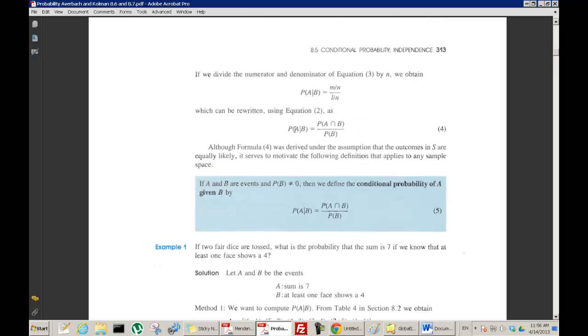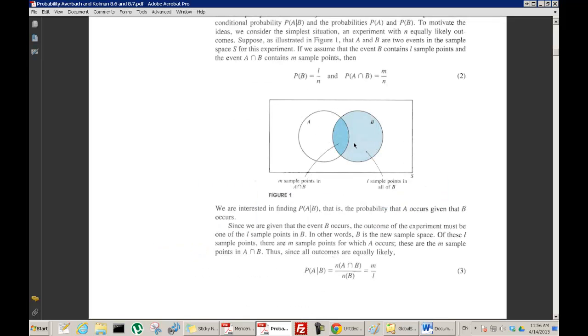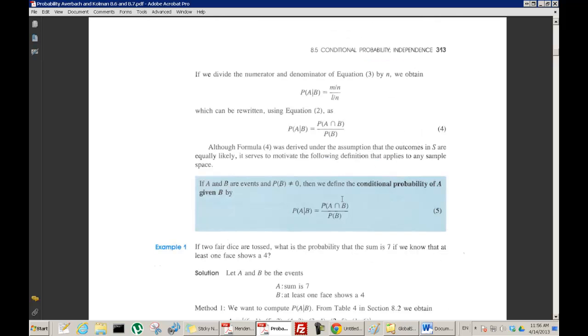So what's the probability of A given B? It's the probability of the intersection divided by the probability of the whole thing B. That's the definition of conditional probability. That is the definition of the probability of A given B, and that's what we're going to use. It's the probability of A intersect B, which we saw in a recent video, divided by the probability of B.